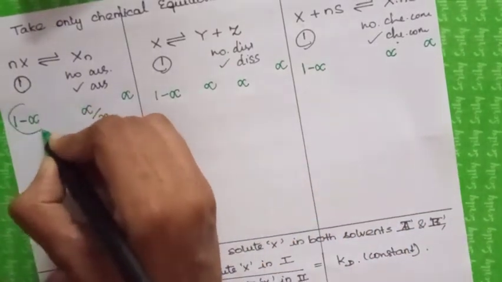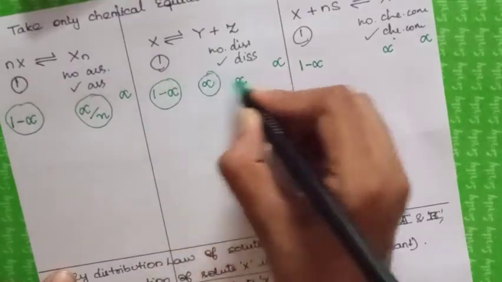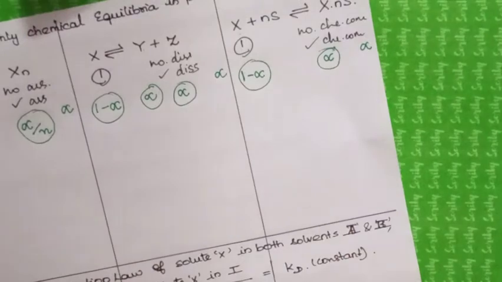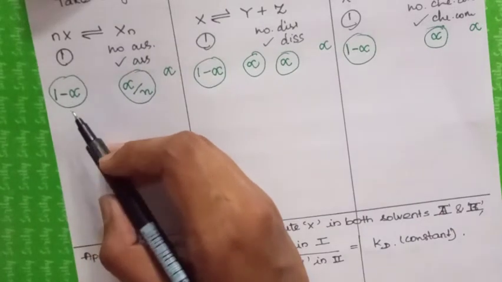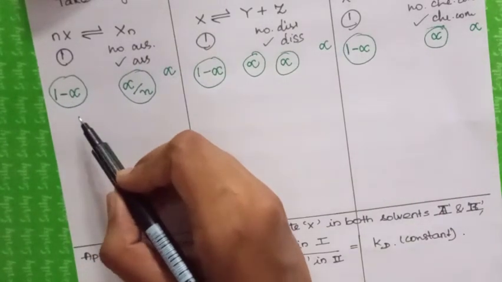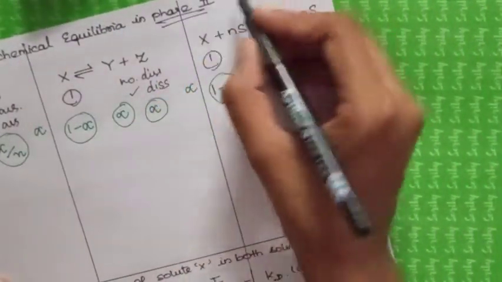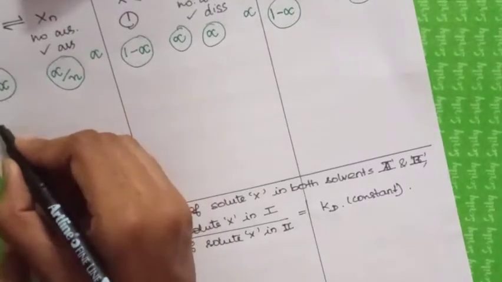Now you must consider this part alone. Only we are talking about the solute. Now the concentration of unassociated solute: since we are talking about phase 2, the concentration of solute in phase 2 is C2. I just multiply this by C2.